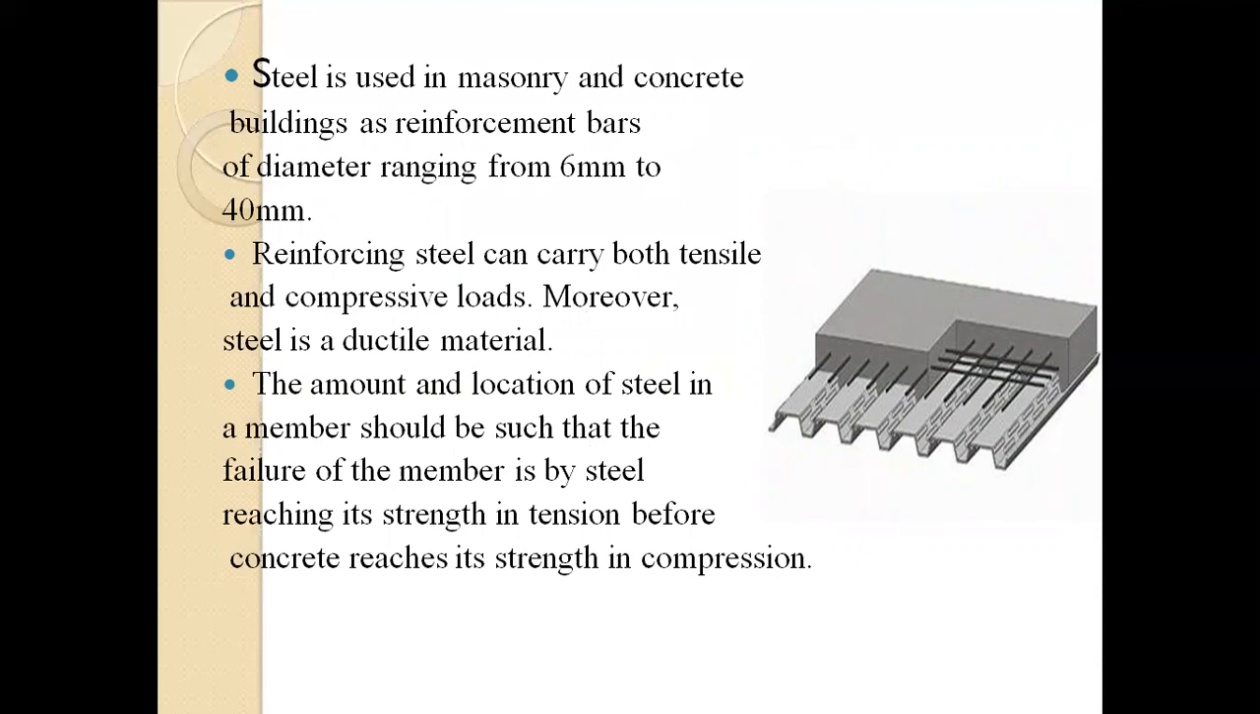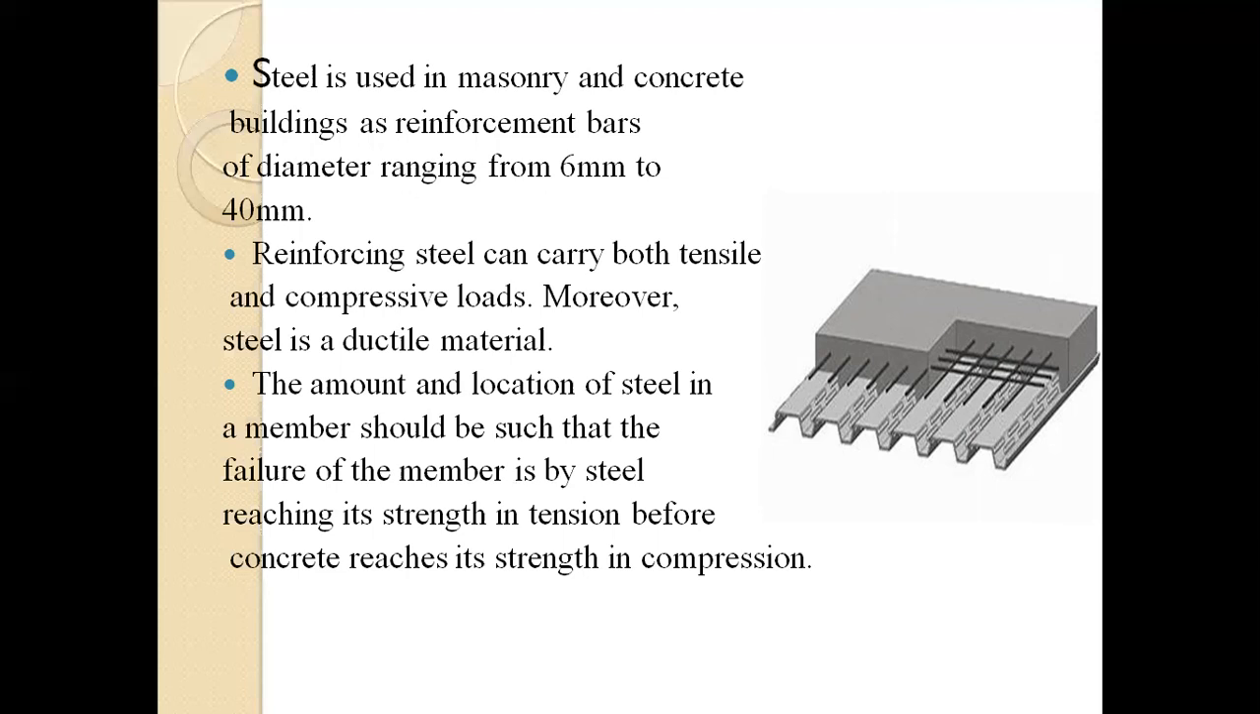Now steel is a ductile material. This important property of ductility enables steel bars to undergo large elongation before breaking. Concrete is also used in a building along with the steel reinforcement bars. This composite material is called reinforced cement concrete, or simply RC structures.